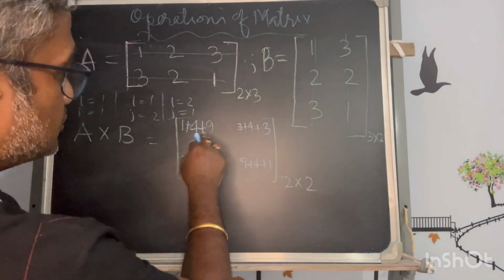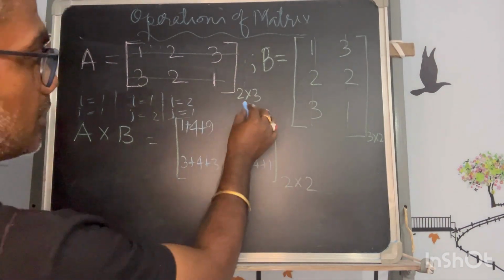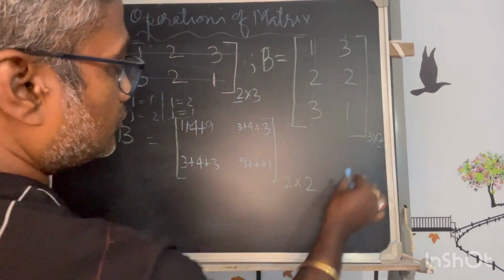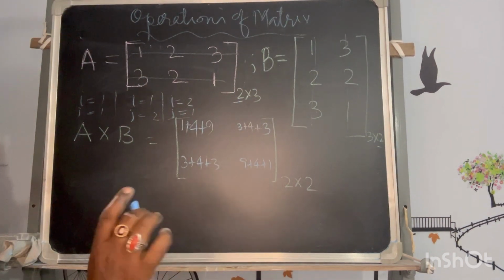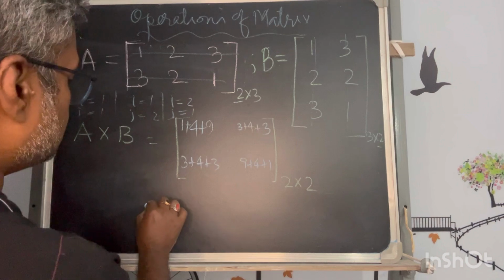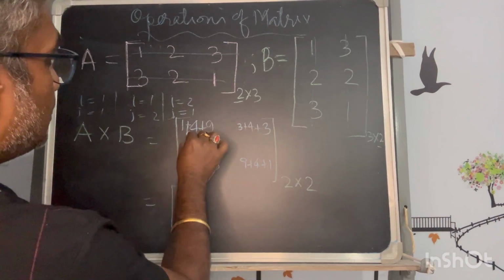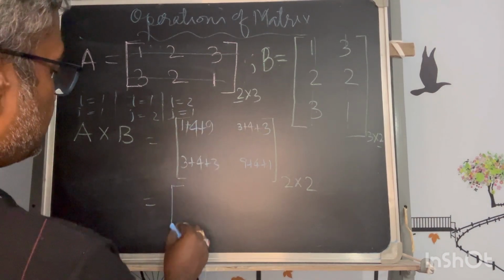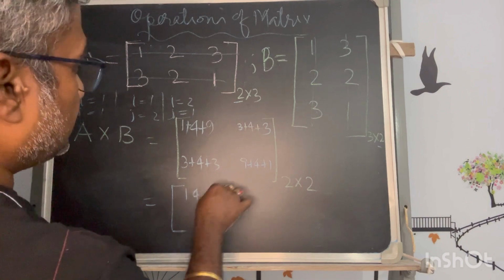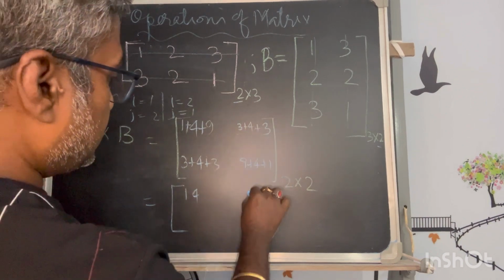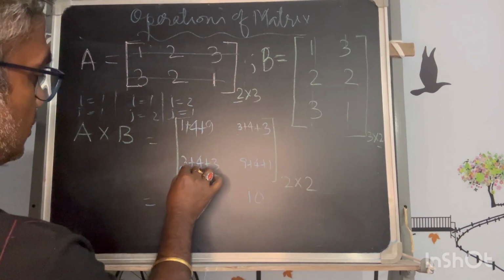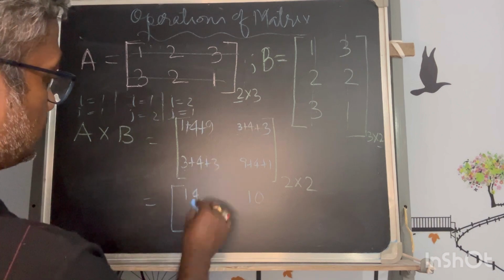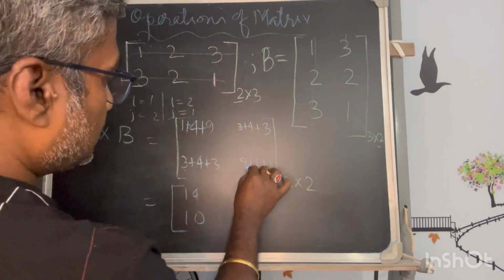So the order is 2 by 2, the same as I said in theory, that is matching. So your result will be 9 plus 5 is equal to 14, 17, 10, 3, 7 plus 3, 10.